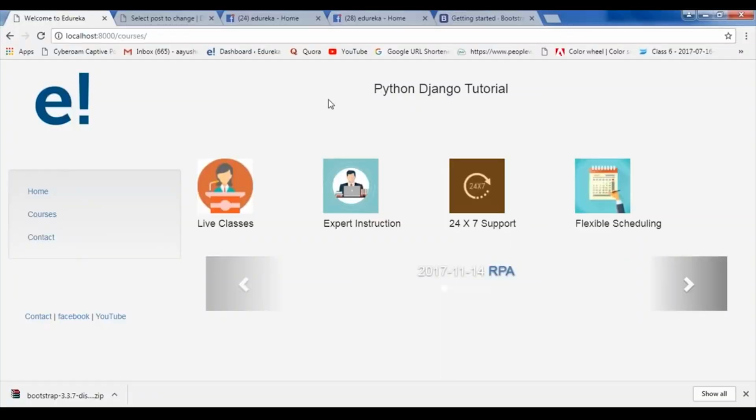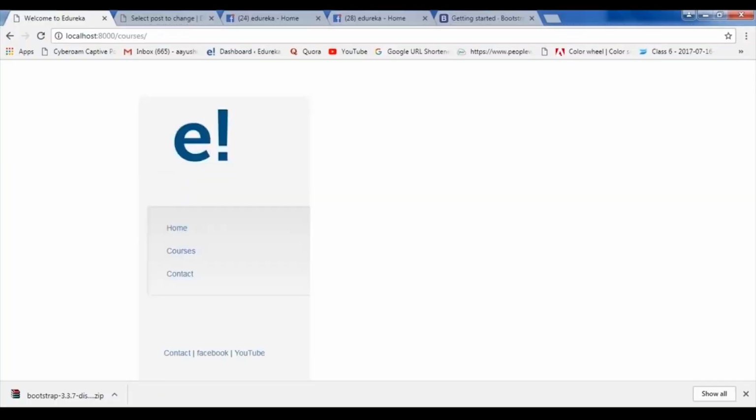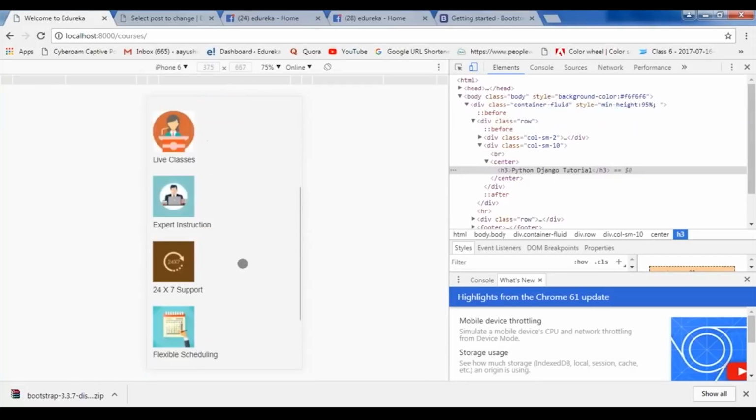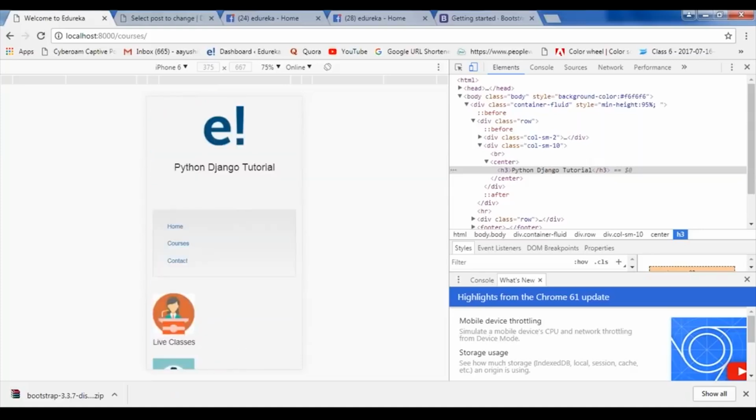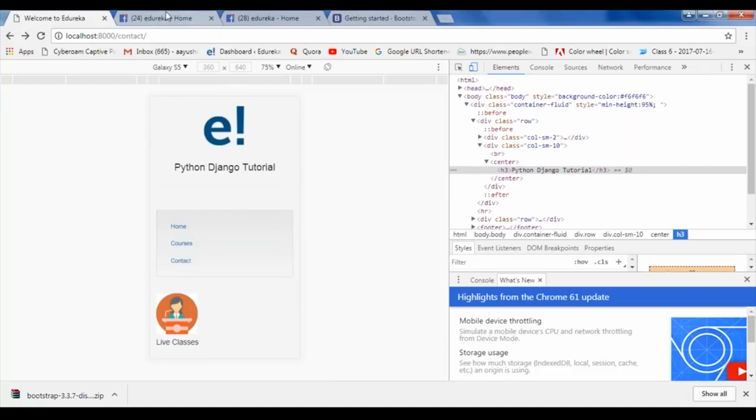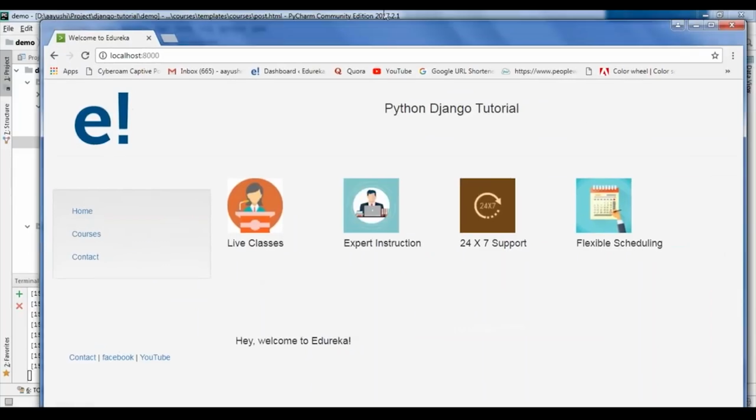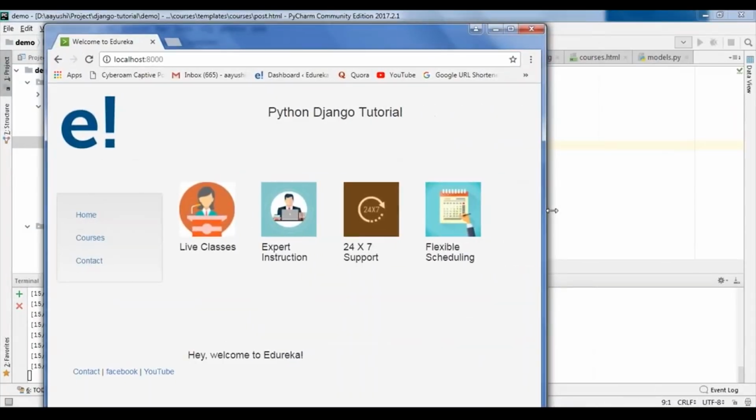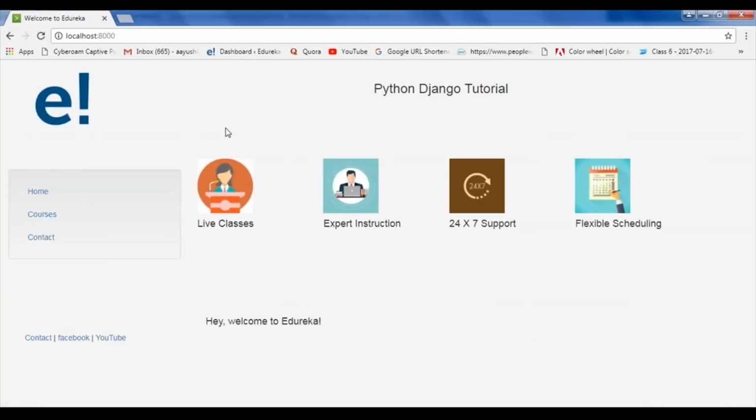If you go to my website and go to inspect, you can actually see this in different formats. Let's say you want to see this website in iPhone 6. This is how my website will look in iPhone 6. Similarly, you can try for different devices as well. Also, if I close these tabs, and similarly open my tab and squeeze this window, it will not change anything. So this is what these things do.